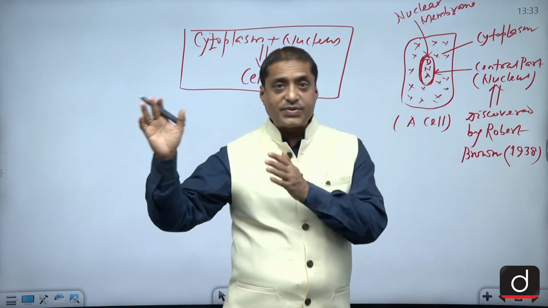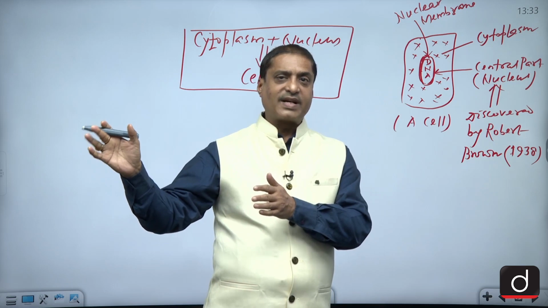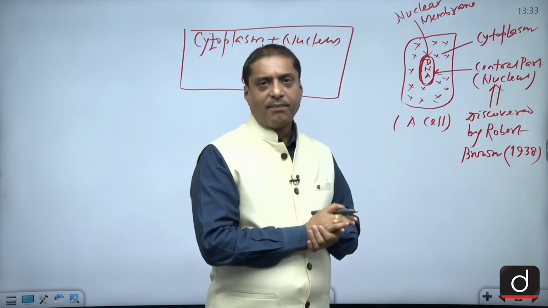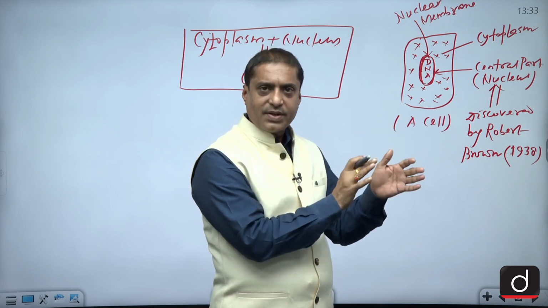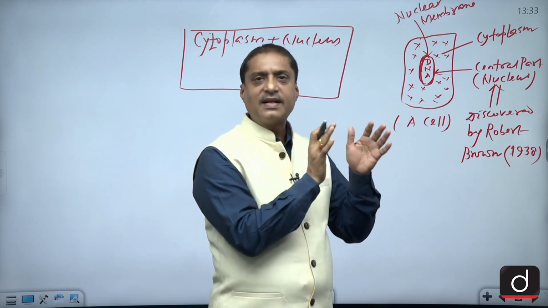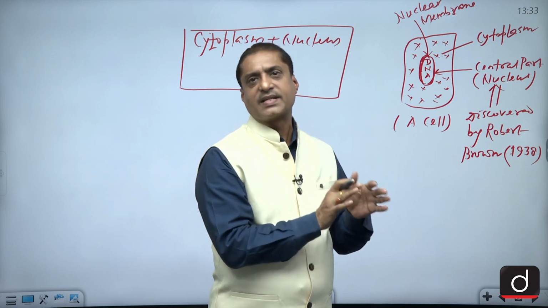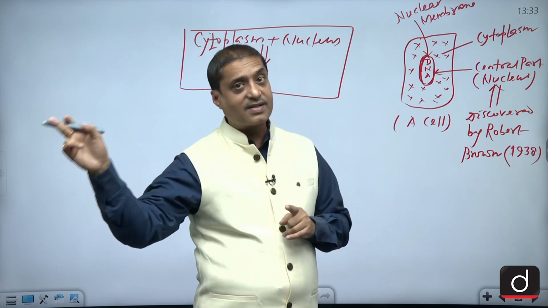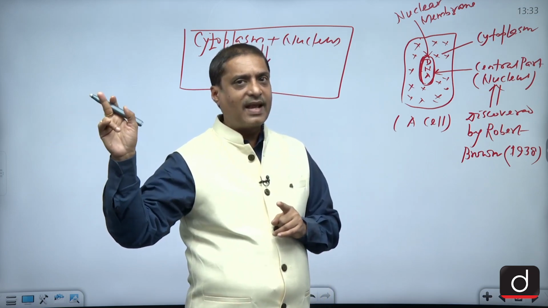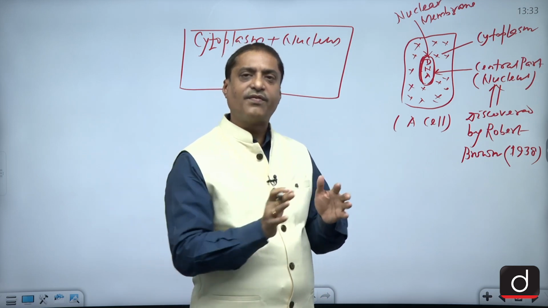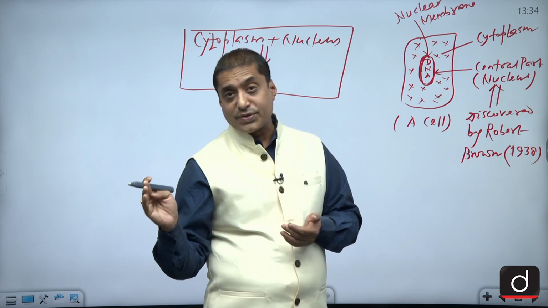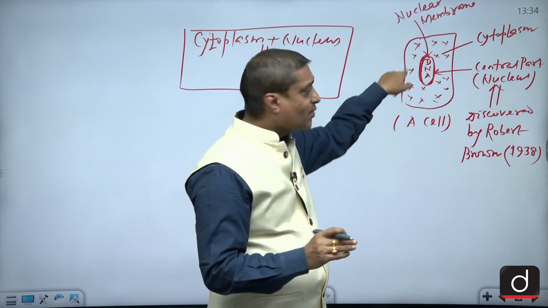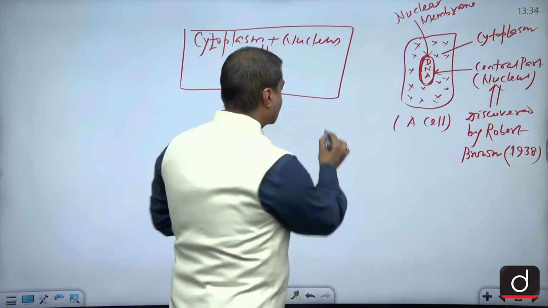As far as the eukaryotes are concerned, which have this nuclear membrane, you can say that there is a full-fledged nucleus. But in the case of prokaryotes, if you remember, there is no nuclear membrane.